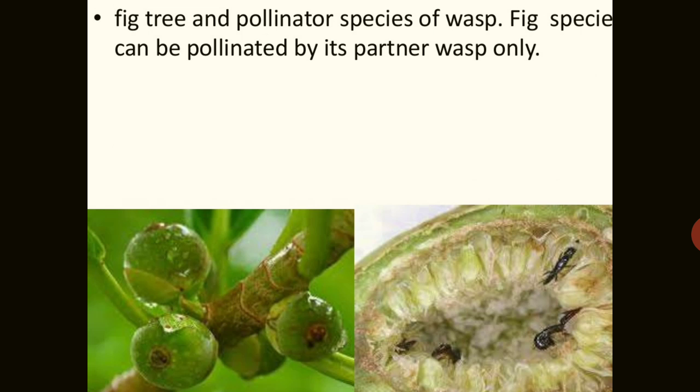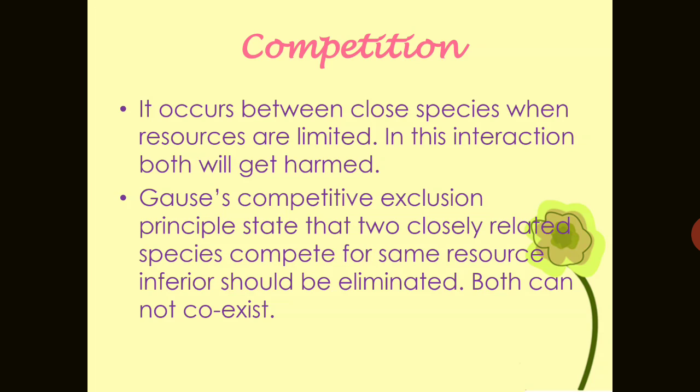This is the fig plant. You can see a fig tree and the pollinator species of wasp. The fig species can be pollinated by its partner wasp only. So these are the examples of mutualism. The second example is the